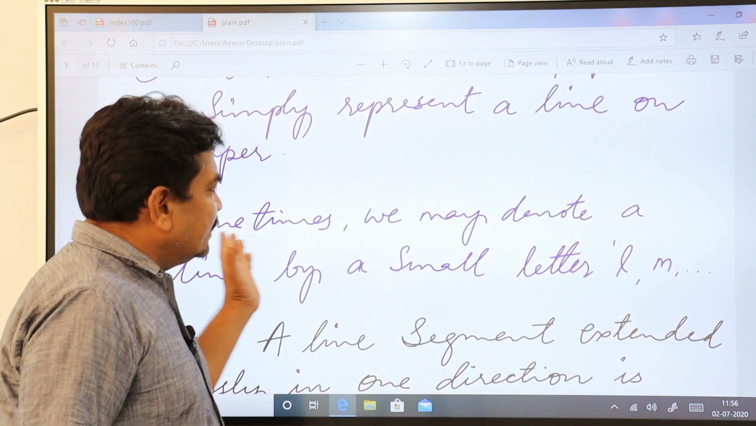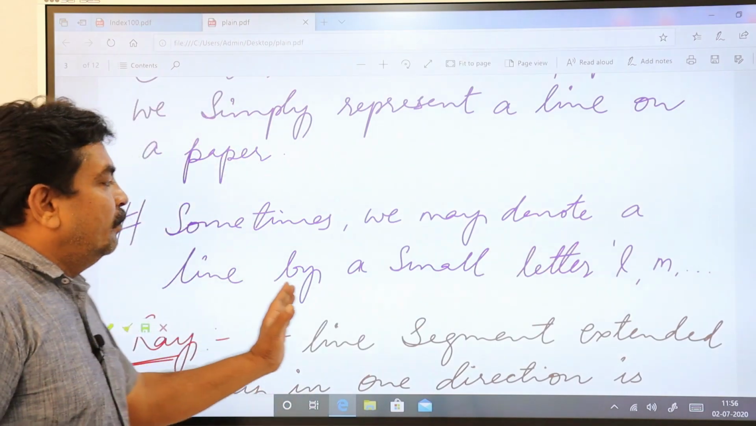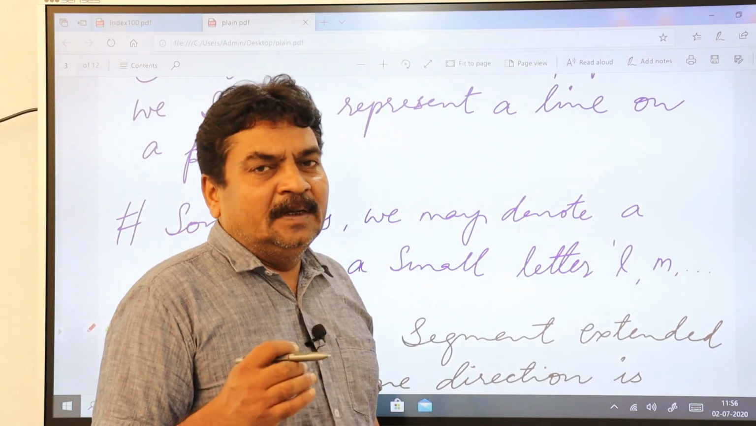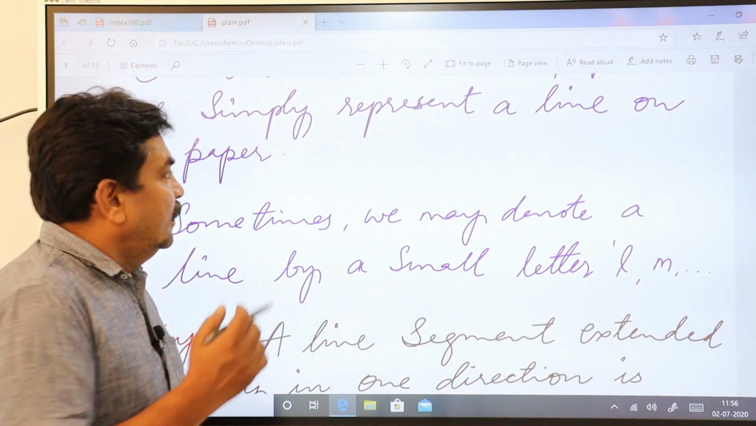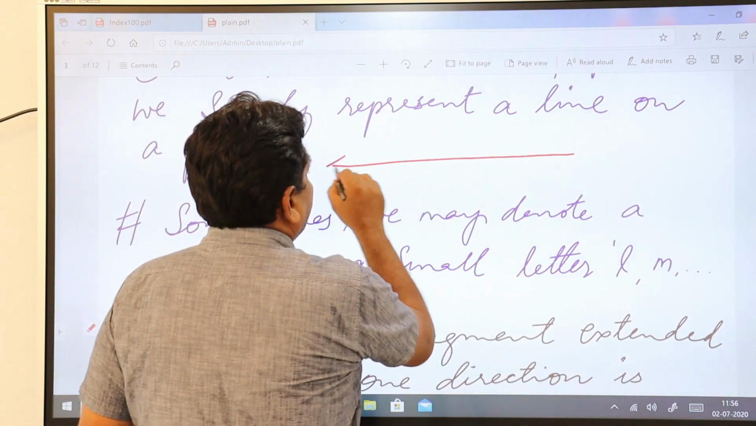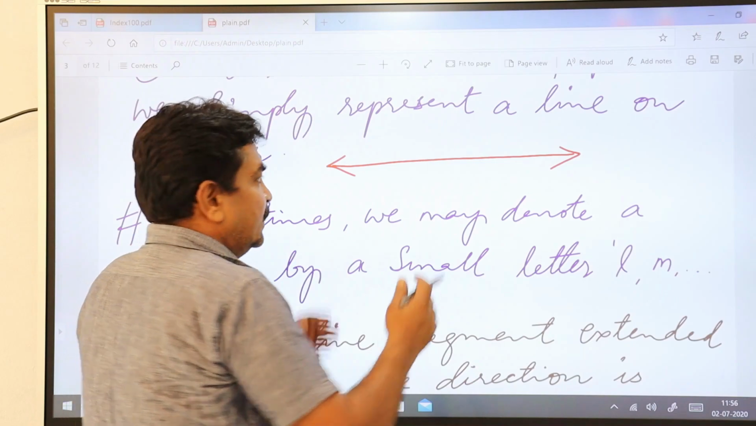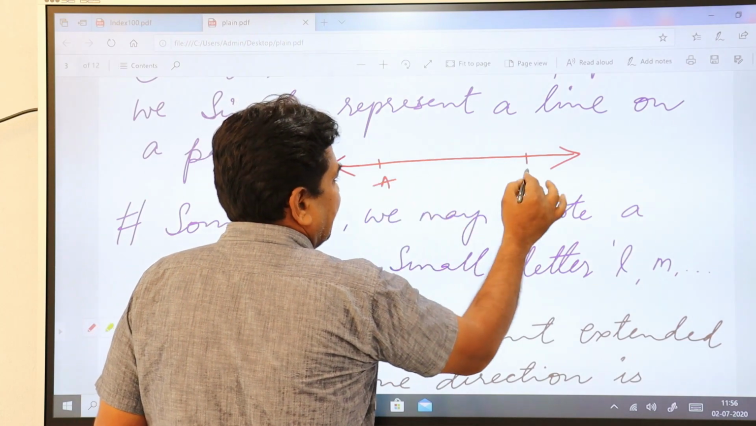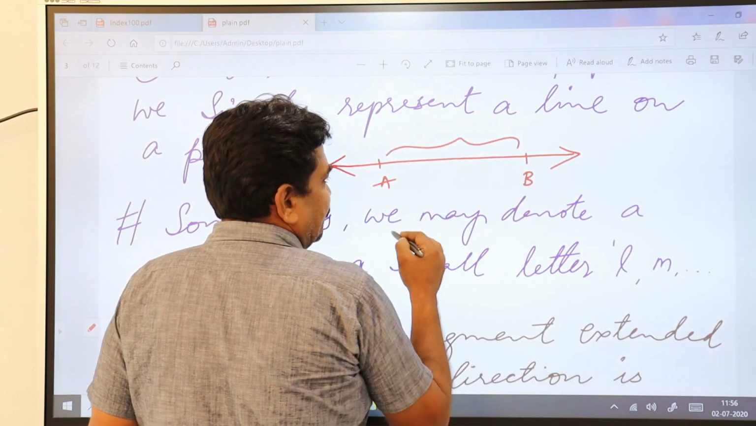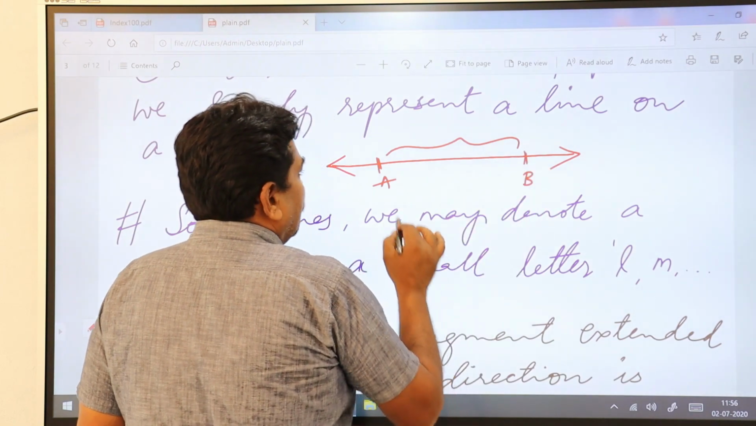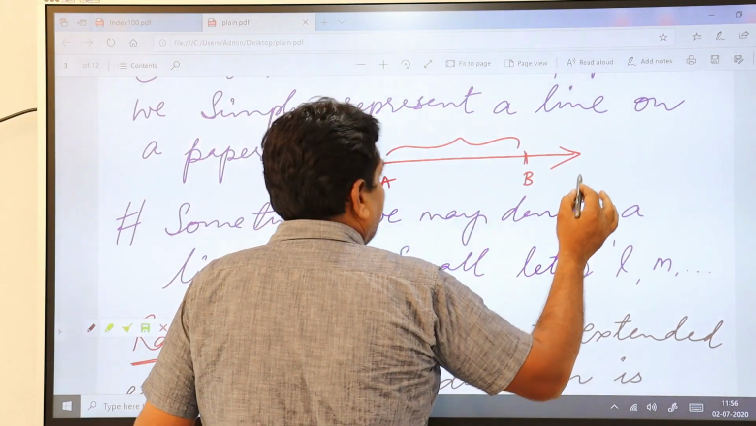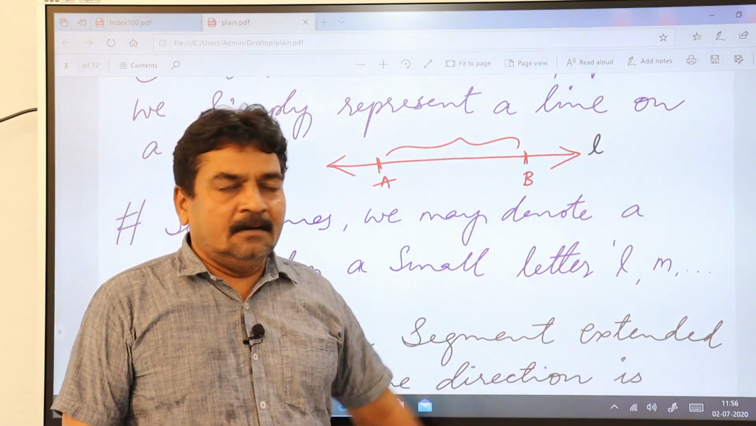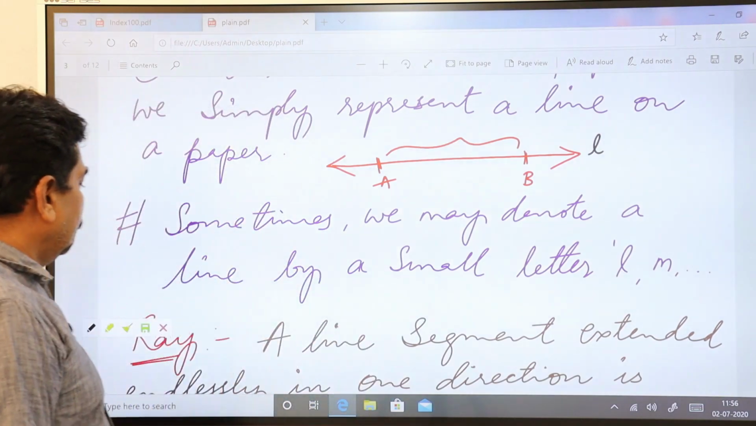Then, sometimes we may denote a line by a small letter like l, m and n or any alphabet, but it should be a small letter. Let me explain here. This is the line extended to both sides. This is your line segment, say this is A and this is B. This is fixed because you have two end points. But this line is represented by a small alphabet, for example l.